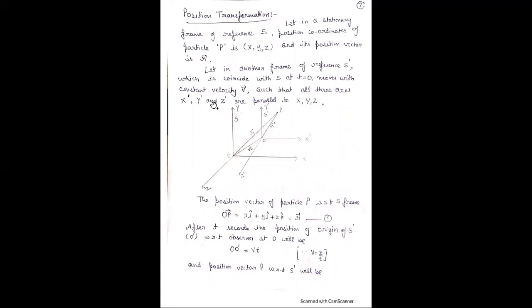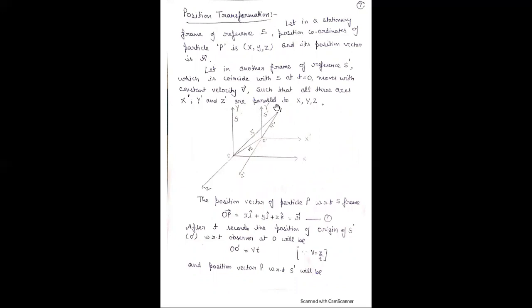First is the position transformation for Galilean transformation. There are two frames of reference here. S is the fixed frame, whose coordinates are X, Y, Z along the three axes. And another frame of reference, S dash.